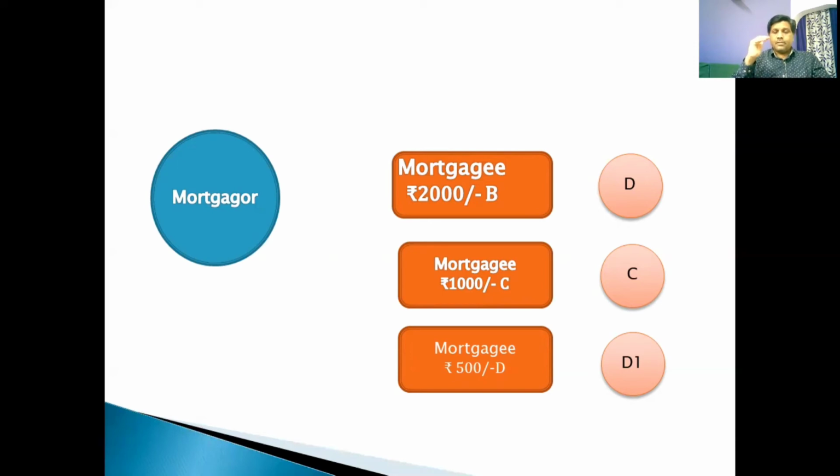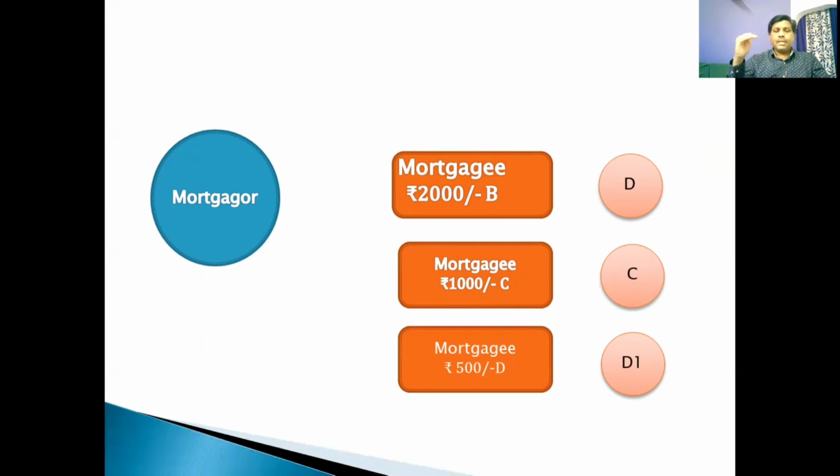But so far as 500 rupees is concerned, he still remains third in row, and C stands in the same position. That is why I have put that D will be subrogated so far as 2,000 rupees is concerned. C remains in the same second position, and D, that is D1, will occupy the same position so far as 500 rupees is concerned.